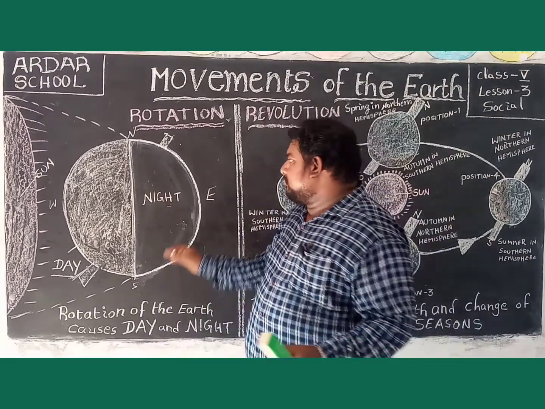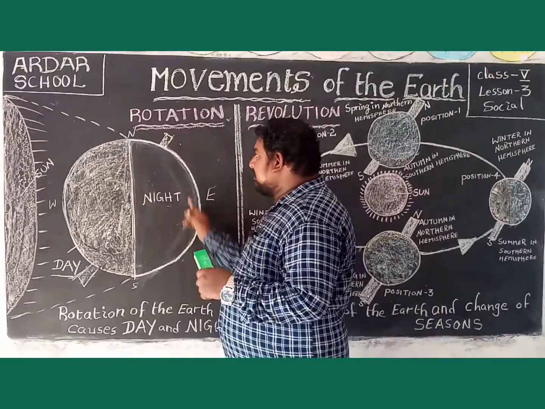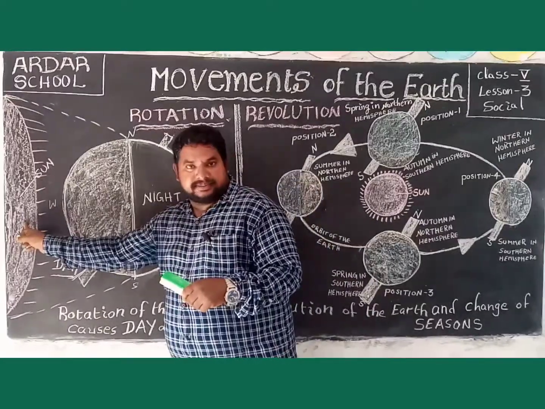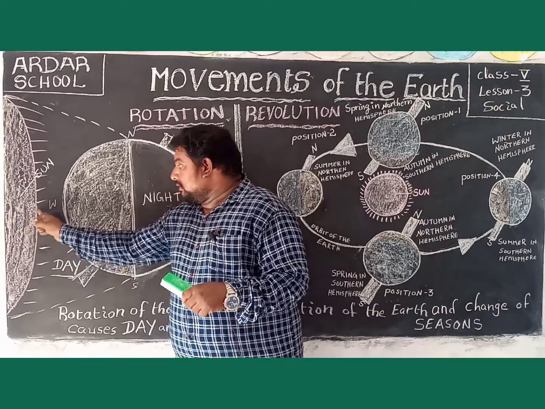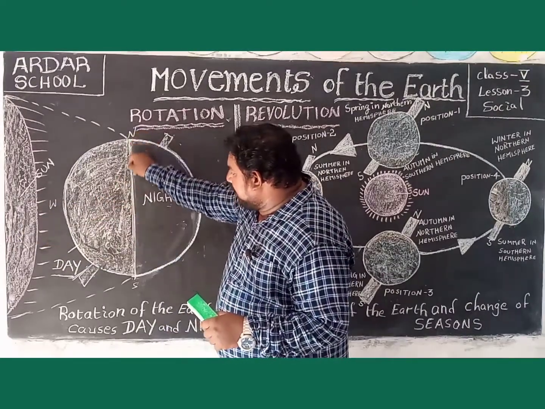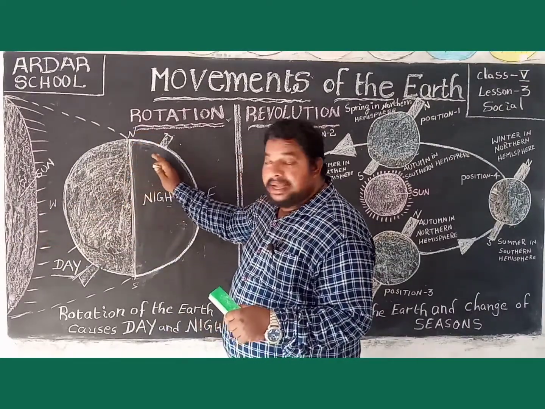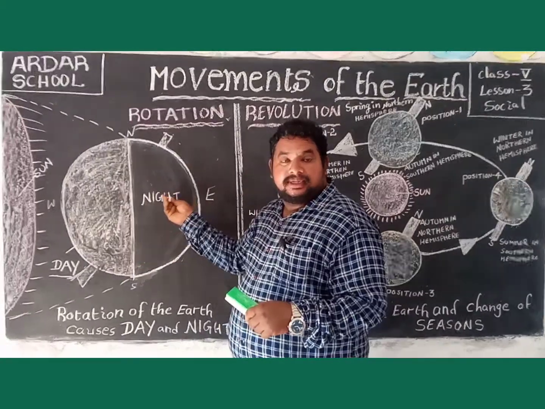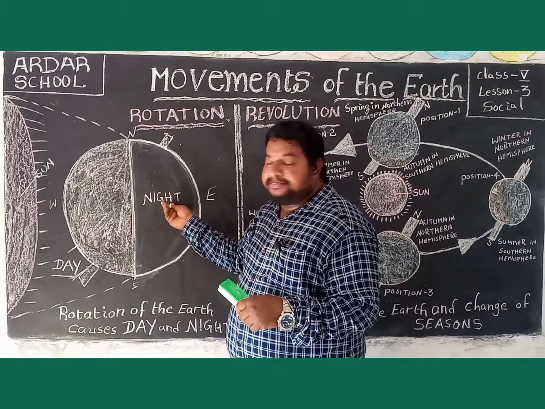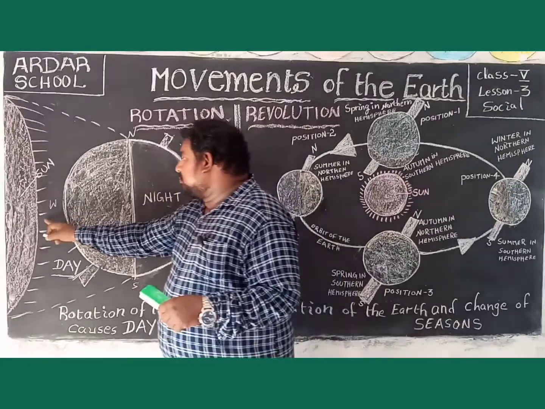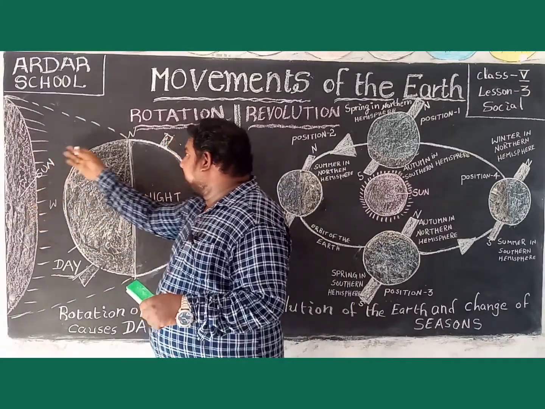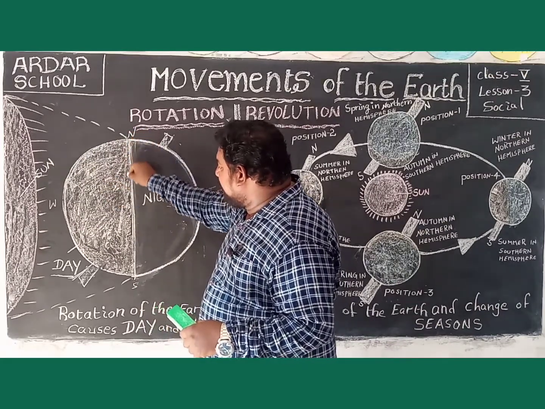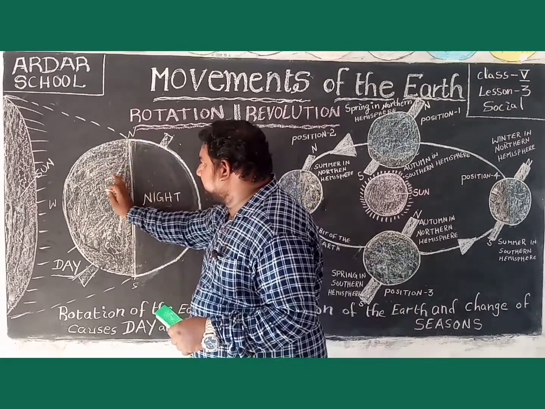Children, see this picture. This is the earth. This is the sun. The sun rays fall on the earth. The earth is spherical in shape, so the sun rays fall on only half of the earth.